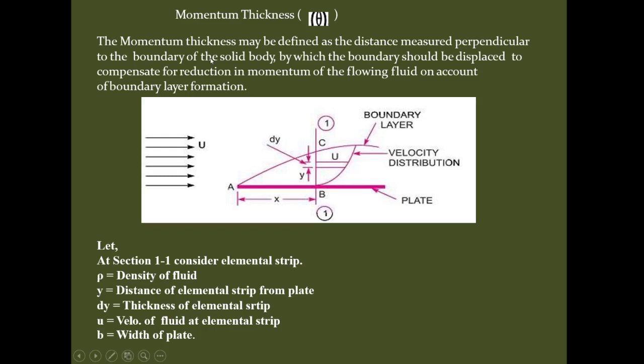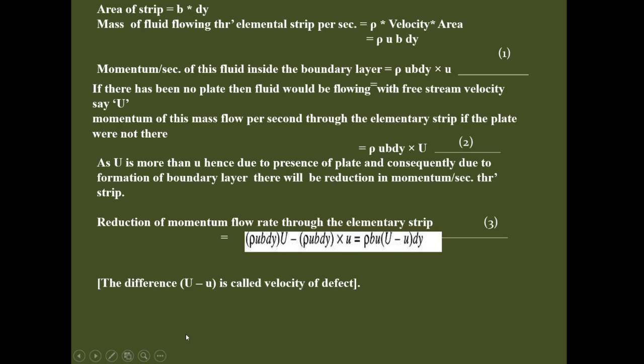Here for the momentum thickness, it is considered that there is a flat plate, and over this flat plate a fluid is flowing with a free stream velocity of capital U. Whatever conditions we assumed for the displacement thickness, the same conditions are assumed for the momentum thickness. We have considered a section 1, 1. Rho is the density of the fluid, y is the distance of the elemental strip from the plate, dy is the thickness of the elemental strip, small u is the velocity of the fluid at the elemental strip, and b is the width of the plate. The area of the strip will be the same.